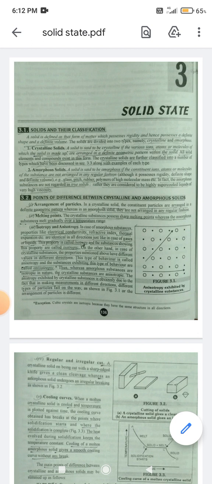Second, amorphous solids. A solid is said to be amorphous if the constituent ions, atoms or molecules of the substance are not arranged in any regular fashion.